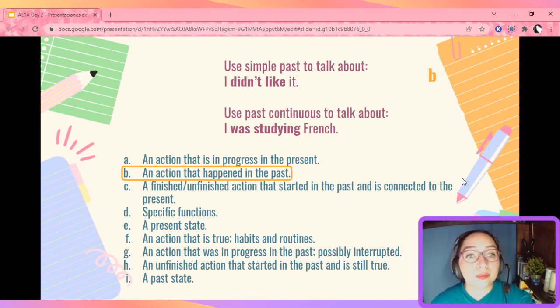Now, to form the past continuous, we should use the verb to be in past, was or were, and our verb with ing. We use it to talk about an action that was in progress in the past, and possibly it was interrupted.